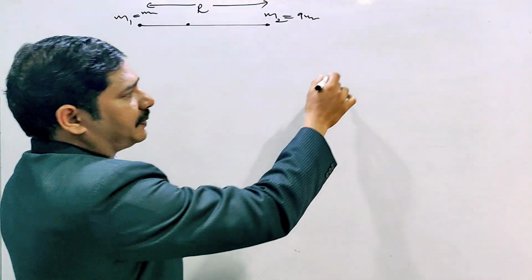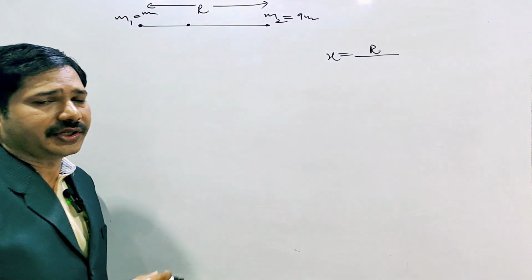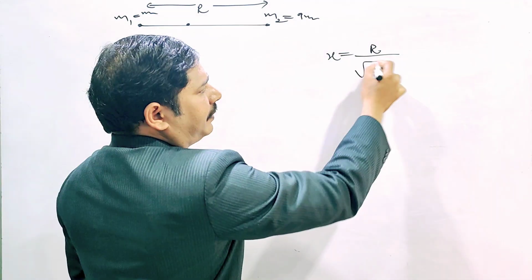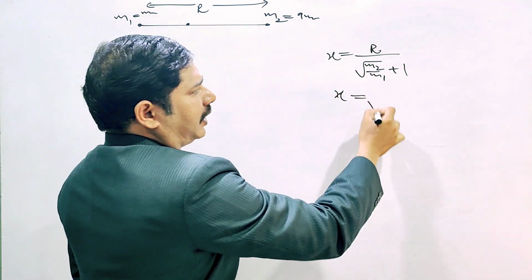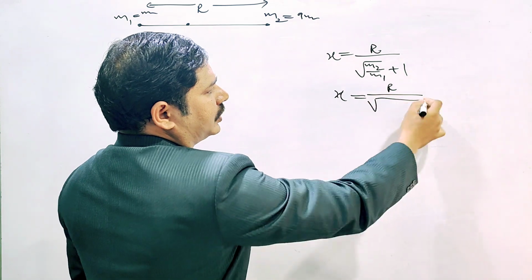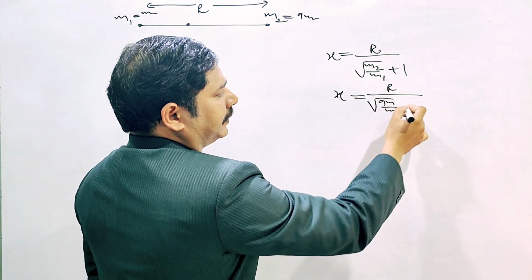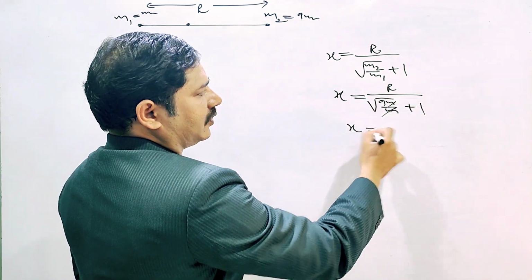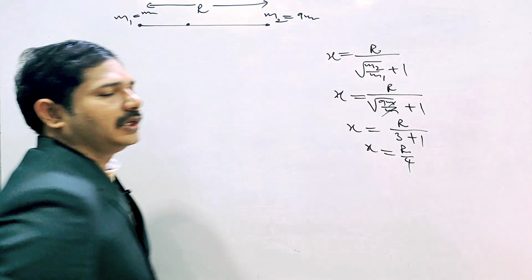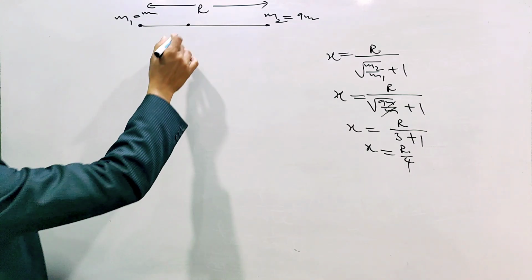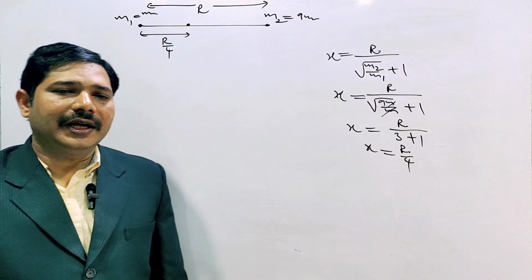For the null distance we know the formula: x equals r by under root of (m2 by m1) plus 1, where r is the separation distance. So x equals r by root of (9m by m) plus 1. The m gets cancelled. x equals r by root 9, which is 3, plus 1. So that is r by 4. So the null distance we got is x equals r by 4.